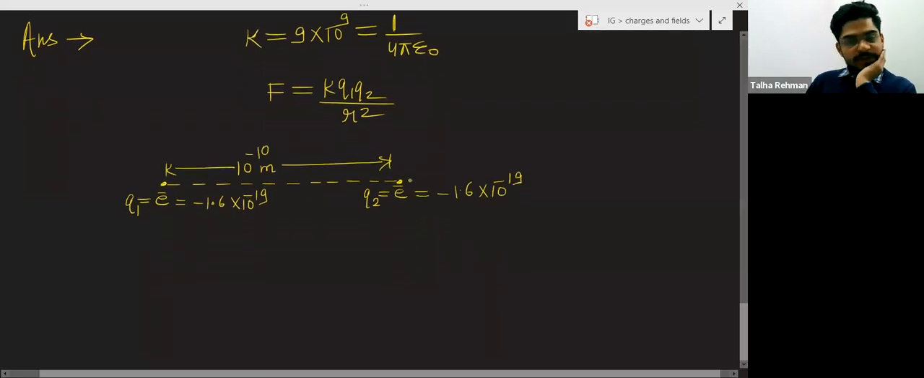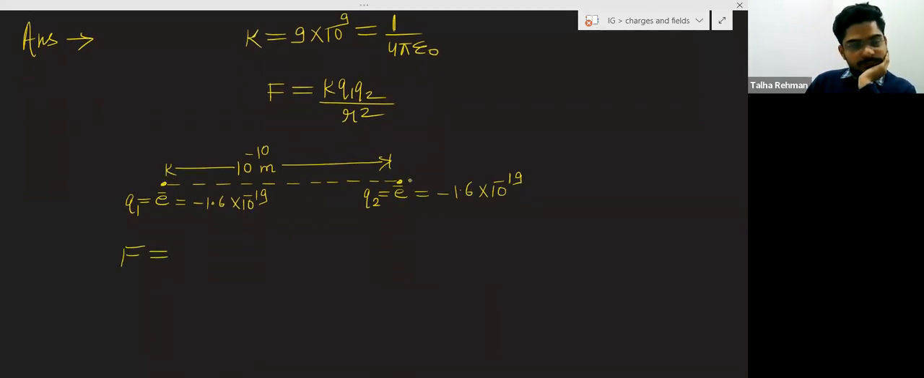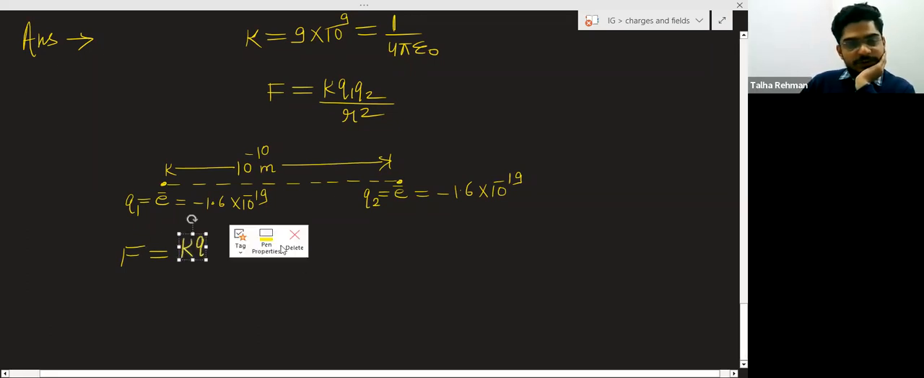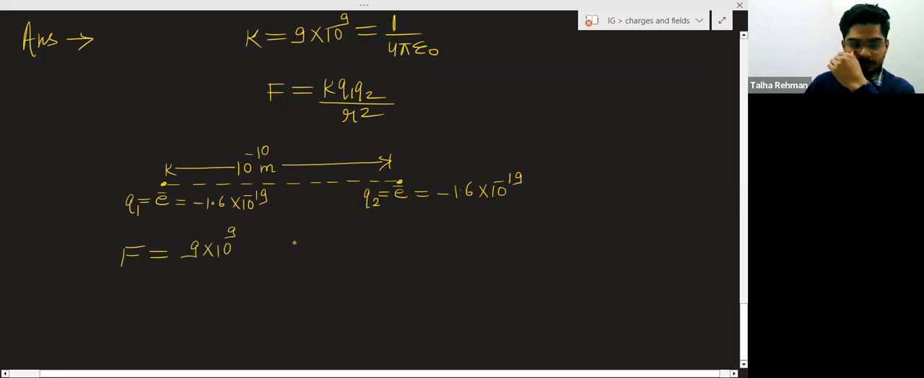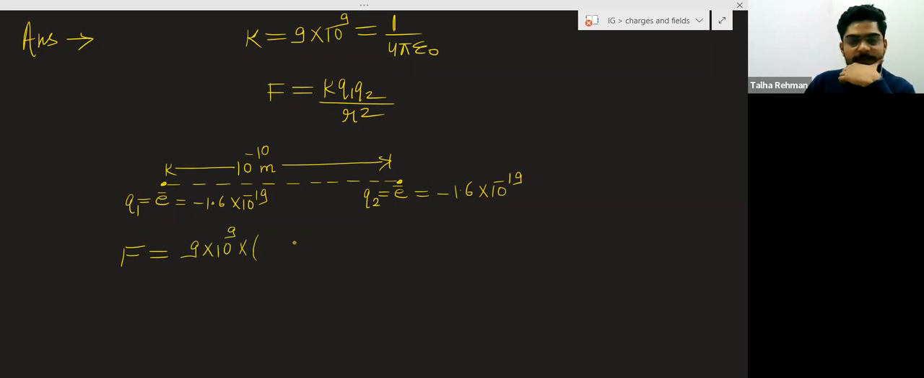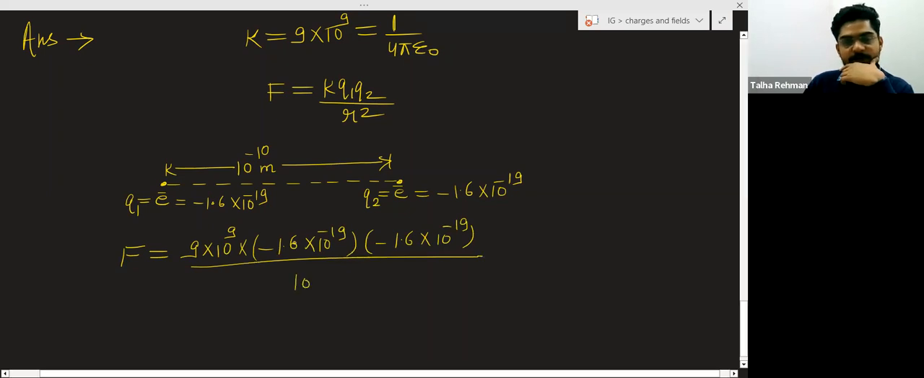Now put the value. Force is K Q1 Q2 divided by R square. So the value of K is 9 into 10 to the power 9. Q1 is minus 1.6 into 10 to the power minus 19. Q2 is minus 1.6 into 10 to the power minus 19, divided by R square, means 10 to the power minus 10 square. So when you do the calculation, you will get the answer in Newton.